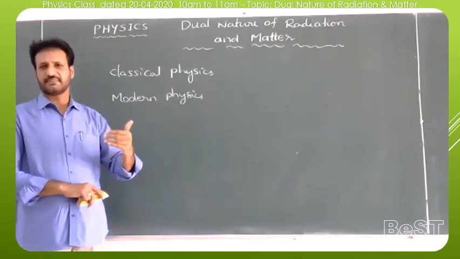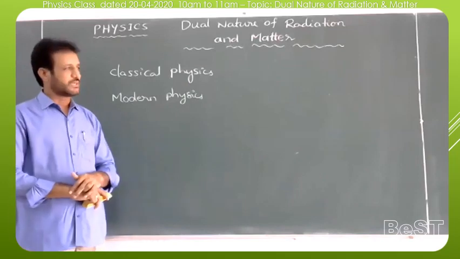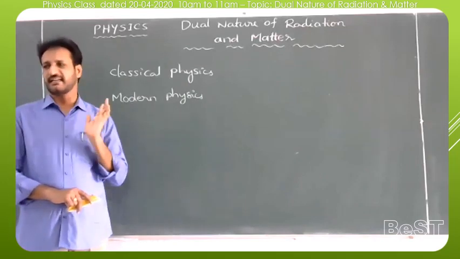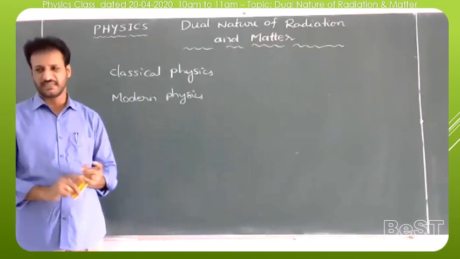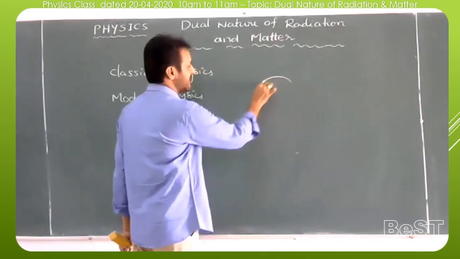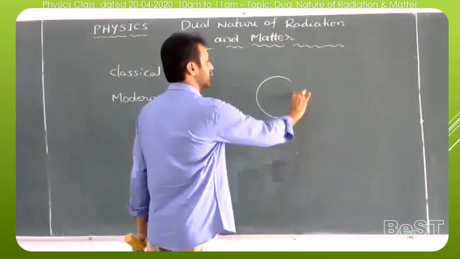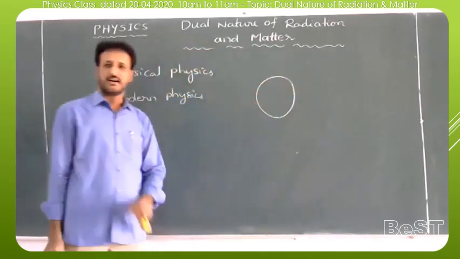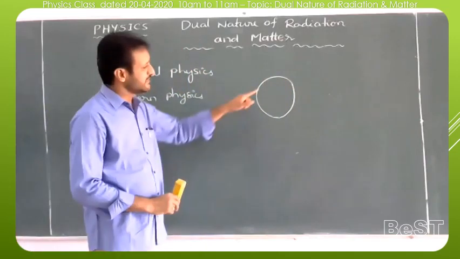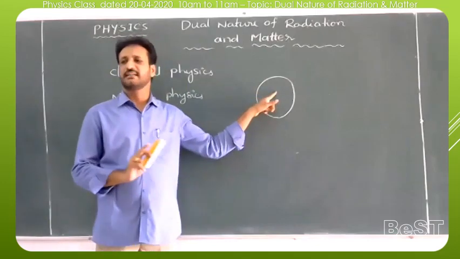Almost by the end of the 19th century, what we thought was that the atom is the smallest, hardest particle, and it is indivisible. According to Dalton, an atom is the smallest, hardest, indivisible particle. That means less than the size of the atom, there will be no other particle.